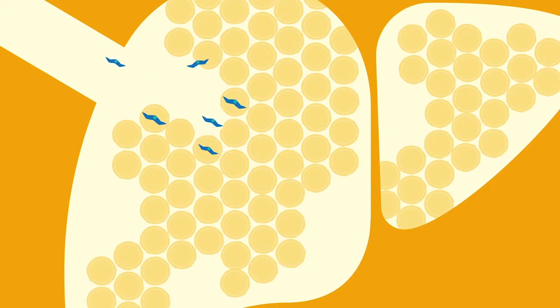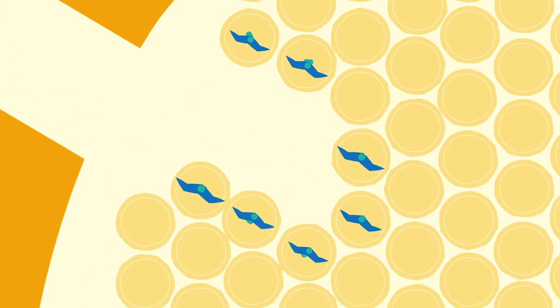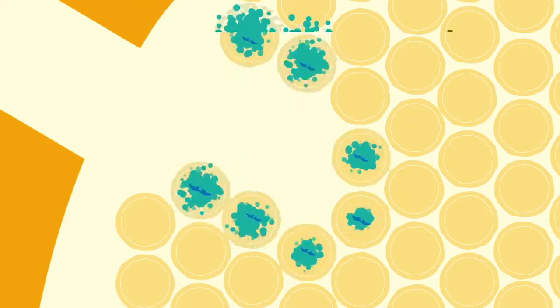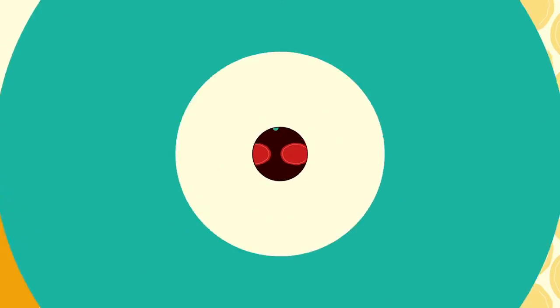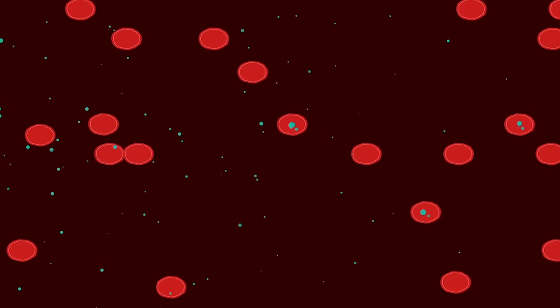Over the next 7 to 10 days, each parasite will transform, grow, and divide into tens of thousands of new parasites called merozoites. Meanwhile, the infected person remains without symptoms. When the merozoites are mature, the infected liver cells burst and release them into the blood. Each merozoite will then infect and multiply into dozens of new merozoites within red blood cells and burst out to infect more red blood cells.